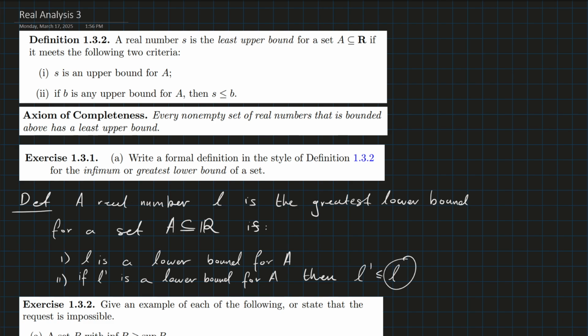L, we said, was the greatest one, so it is greater than or equal to all lower bounds of A. Okay, there's our definition for the infimum, the greatest lower bound.